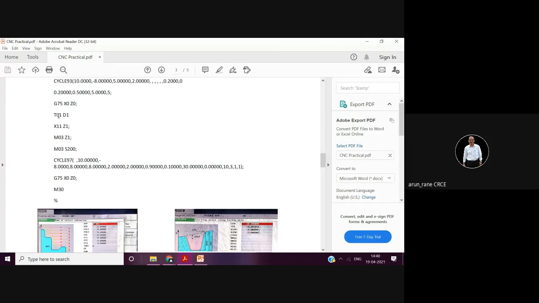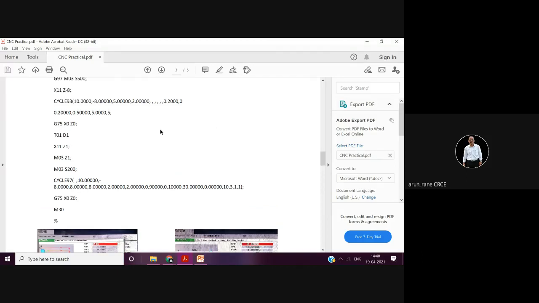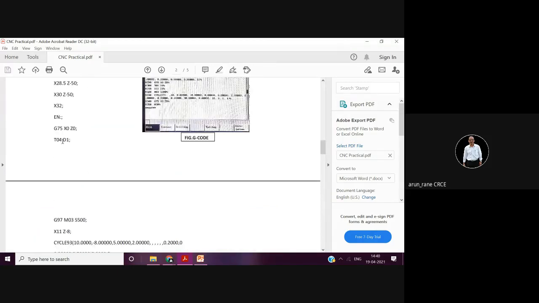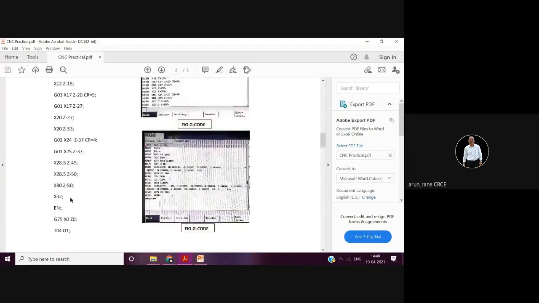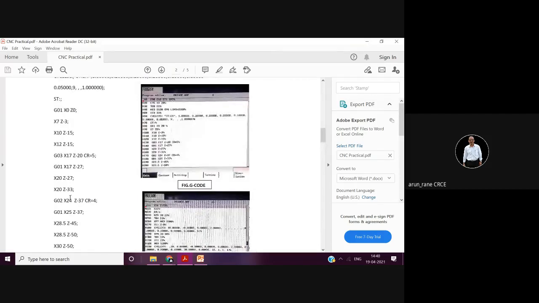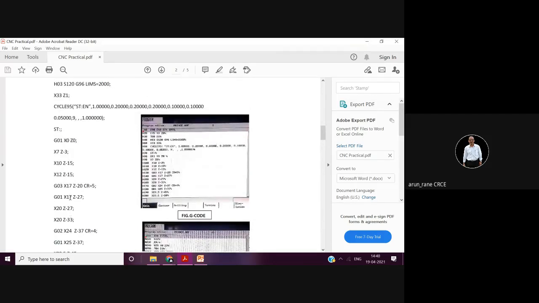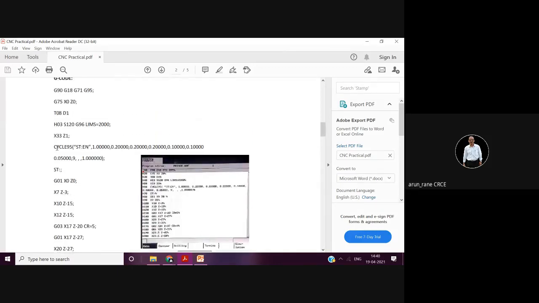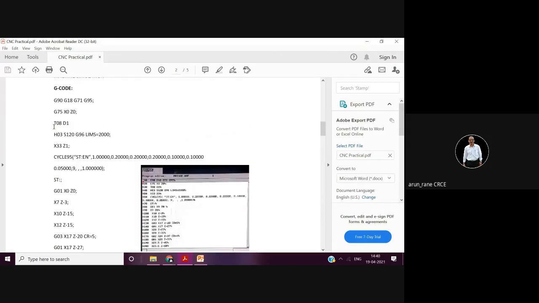Understand? So against T01, you can have many offsets D1, D2, D3. But in order to avoid confusion, it is a good practice that the offset of T04 you take in D4. T04 is a grooving tool. So use D4. That is a safe programming practice. Purposely, mistakes are done here in this program. Then tool number 8. As a safe programmer, you can write its offset in D8.